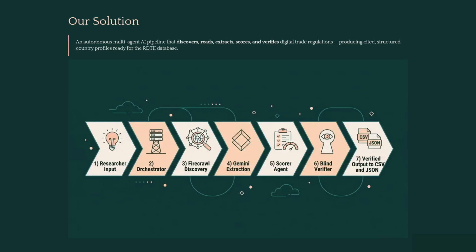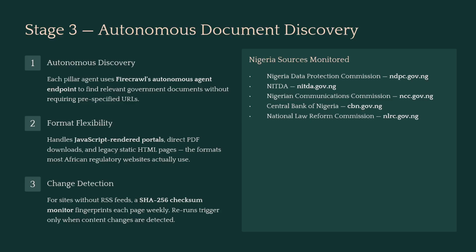Our solution is an autonomous AI pipeline: one instruction, two agents run completely simultaneously and independently. Each one finds the documents, reads them, scores the indicator, and verifies every citation before anything ever reaches a human.